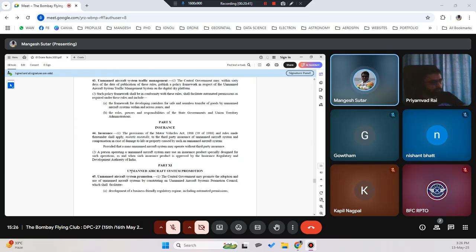Part 11 is unmanned aircraft promotion. That is, it says that the Government of India and any other organization can always develop some mechanism, some kind of things which can promote the unmanned aircraft system. That means the government is coming up with different schemes, rules and regulations so that they can promote more utilization and adoption of drones. So they started initially with the PLI scheme for agriculture drones, where they were giving subsidies to the farmers.